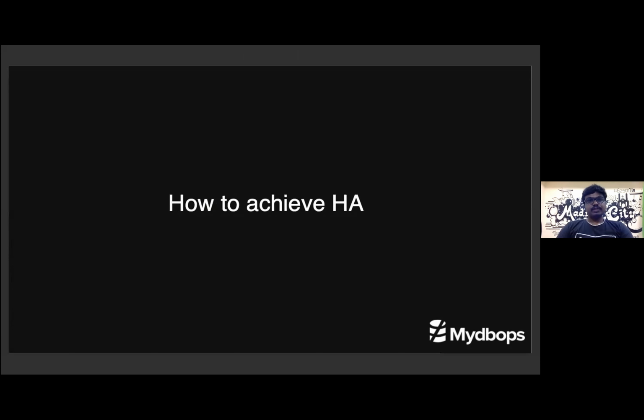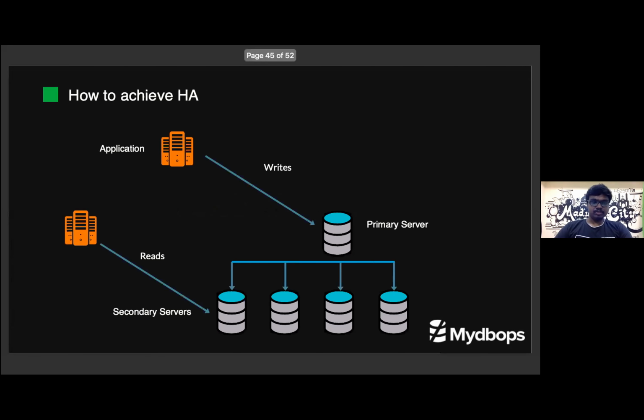Once we have done the replication part, it doesn't mean we are good with high availability, because in Postgres we don't have any inbuilt mechanism for automatic failover. Consider this setup: primary server and secondaries. We have a number of replicas, and we make writes on our primary server and reads on all our secondaries.